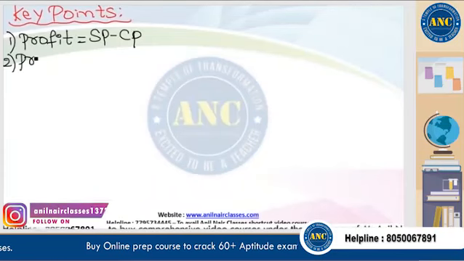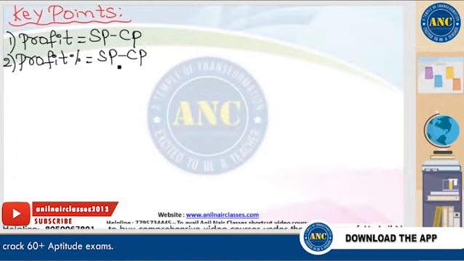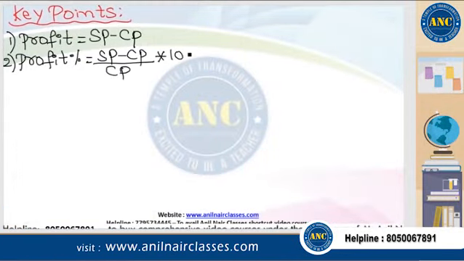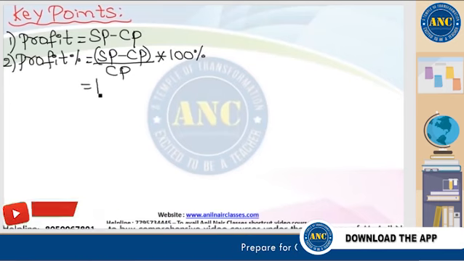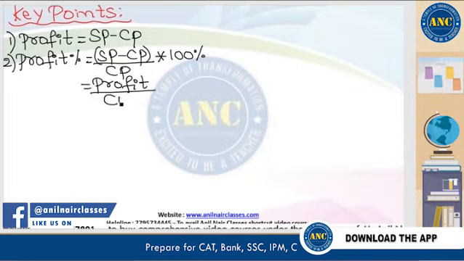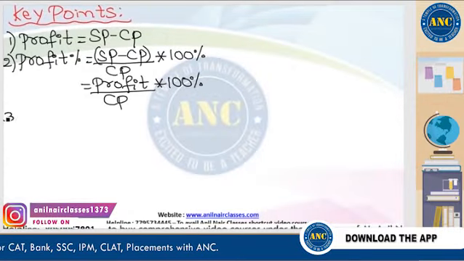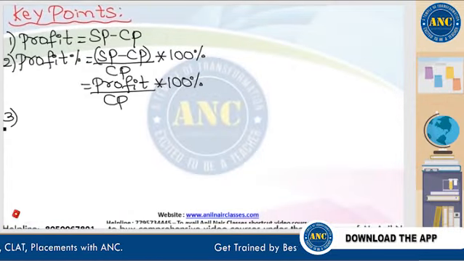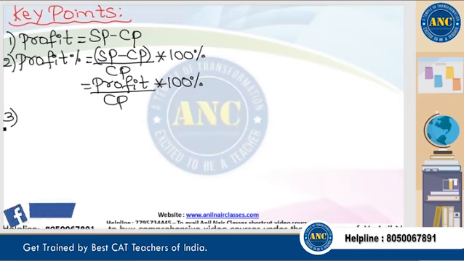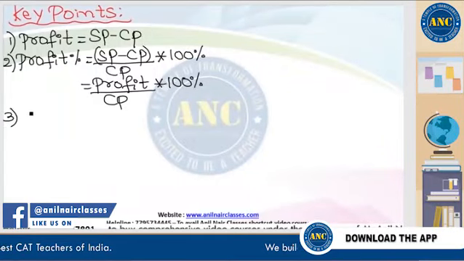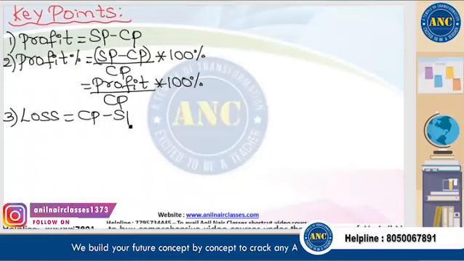Suppose I want to find profit percentage. This will be given in the textbook as SP minus CP divided by CP into 100%. SP minus CP is nothing but profit, so profit divided by cost price into 100%. Do not worry about whether I am writing formulas or not initially. I will write formulas initially, but I will make sure this formula is erased from your mind in the next half an hour. There is a reason behind writing all these initially, and a reason behind erasing them from your mind in the later stages.